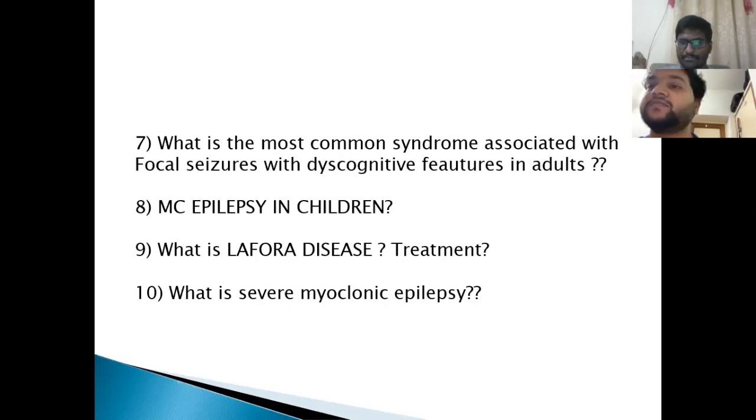One more point. What is the treatment of Lafora disease? One important drug is zonisamide. Zonisamide is used in Lafora disease. Treatment of Dravet syndrome, that is severe myoclonic epilepsy, stiripentol is the important drug.